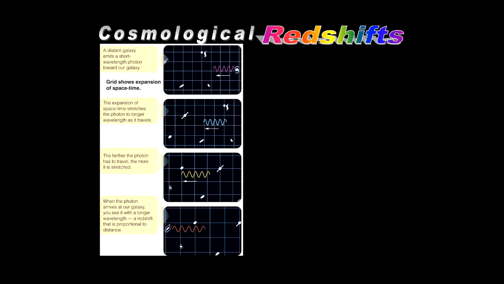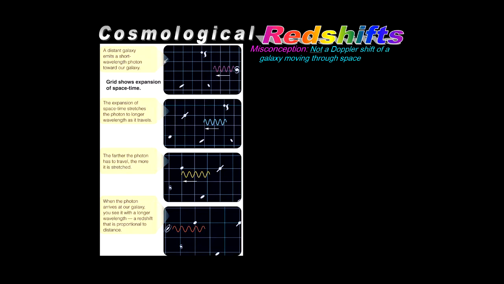So as time progresses, as that photon moves along, the grid spacing representing space is being expanded and stretched. In each of these graphics, we have a little bit more than a couple grid widths corresponding to this photon. So by the time we get down here, it's been redshifted quite a bit because there's been enough time where space has stretched enough and it's stretched the photon with it.